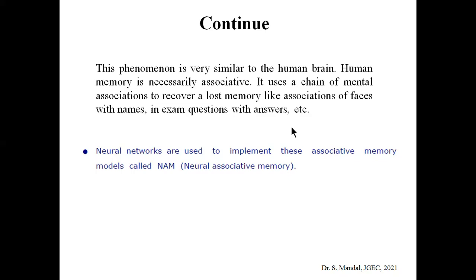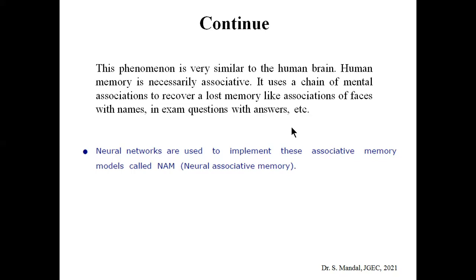Now this is the content addressable memory, and this is called the associative memory, and it can be implemented using the neural network structure. And if the neural network has been used for the implementation of the associative memory, this type of model can be called the NAM, or neural associative memory.